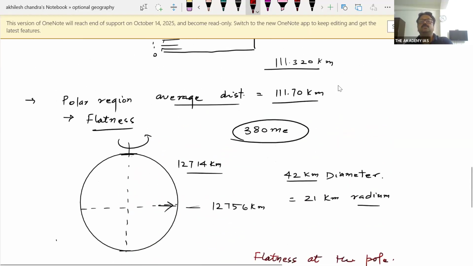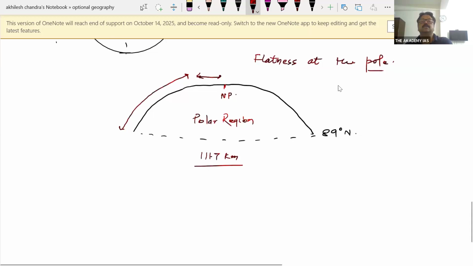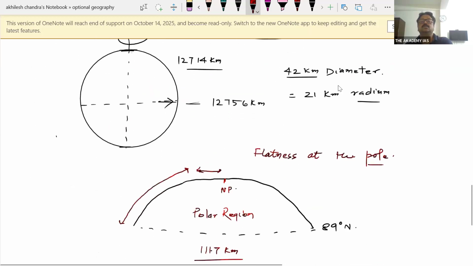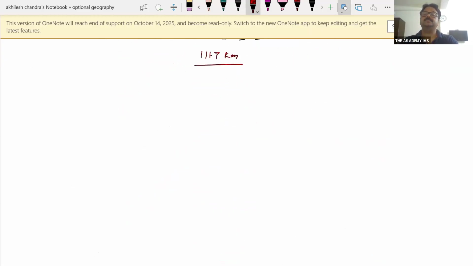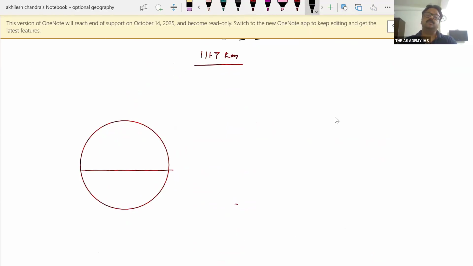Parallels of latitude: why they are called parallel, I have discussed. There is a variation, so in the polar region you will find that the distance is slightly increased. There are some prominent latitudes, and they are as follows. You all have this idea. There is a latitude that we know as the equator.